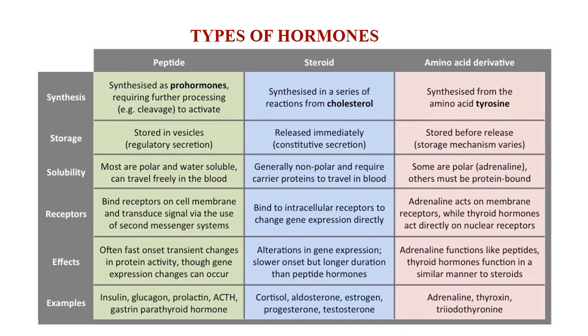Thus, their mode of release differs accordingly. Thyroxine and triiodothyronine are iodinated derivatives of the amino acid tyrosine, and these hormones are secreted by the thyroid gland.